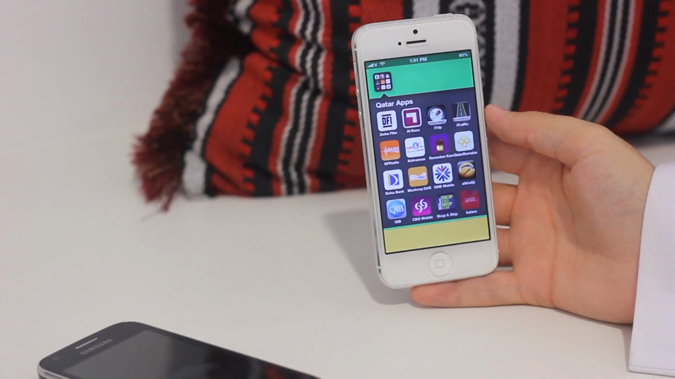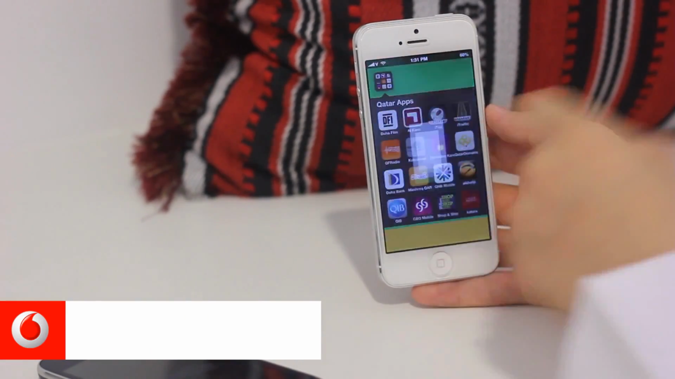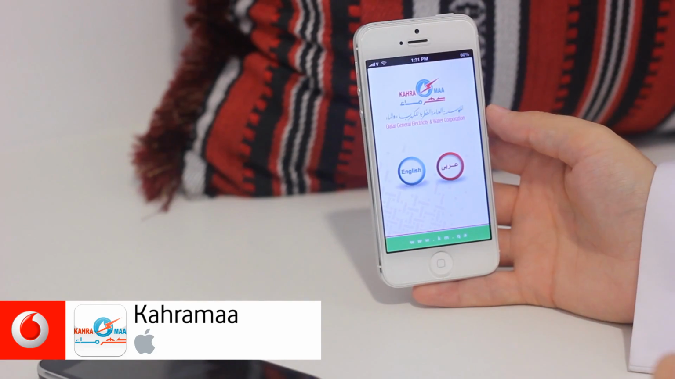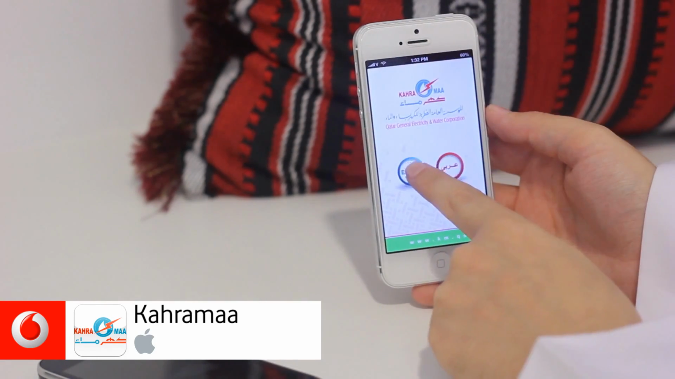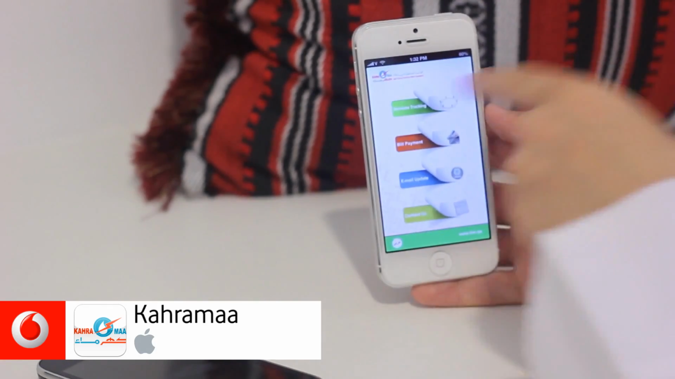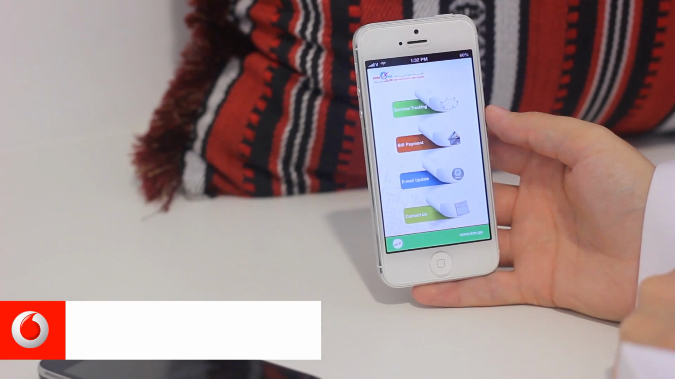The final application that we're going to be talking about is Kahrama's application. I'm really excited for this app, so if you just quickly load that up really fast, we'll see that it's in English and in Arabic. We love it when it's in dual language. Let's tap on English really fast. We've got 4 different options. We've got the service tracking, we've got bill payment, email update, and of course contact option 2.